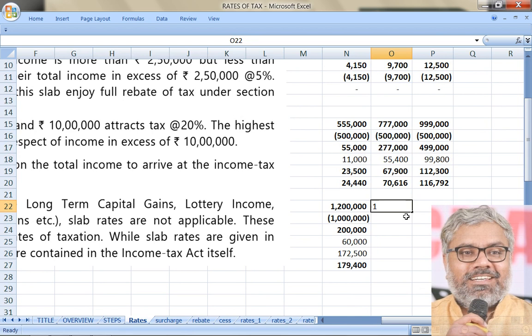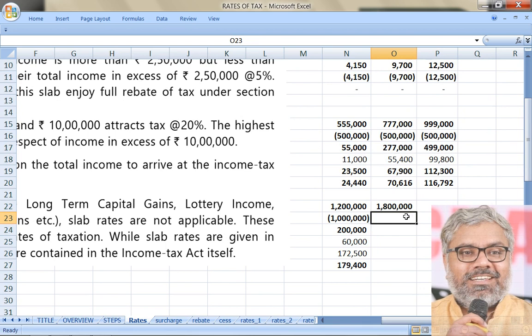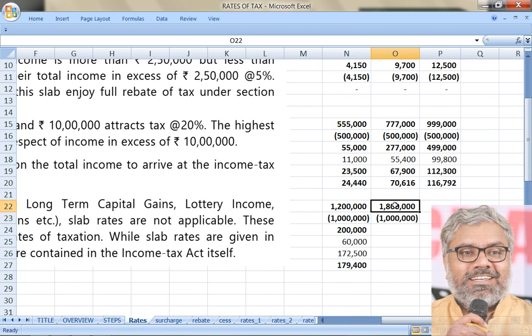Now let us take some more examples. Say somebody has an income of, say, 18 lakhs. Then how much will be the tax liability? Calculate it carefully. You have to calculate the difference between 18 lakhs and 10 lakhs. By how much the income is exceeding 10 lakhs? It is exceeding the 10 lakhs by 8 lakhs rupees. 8 lakhs rupees, what should we multiply with? 30%.